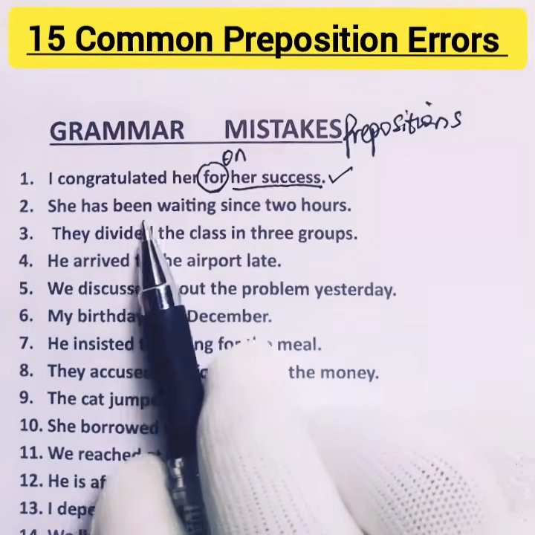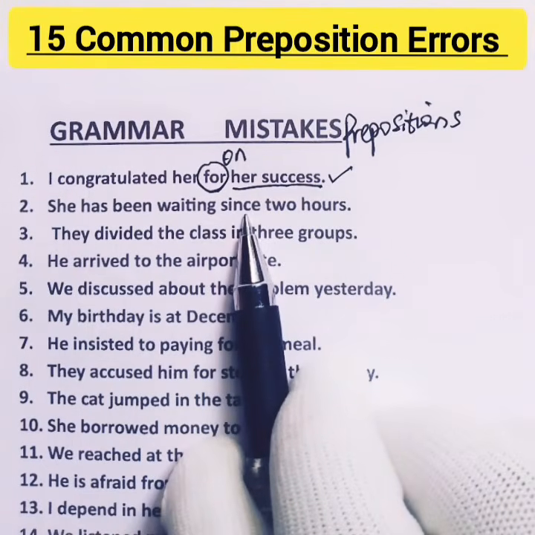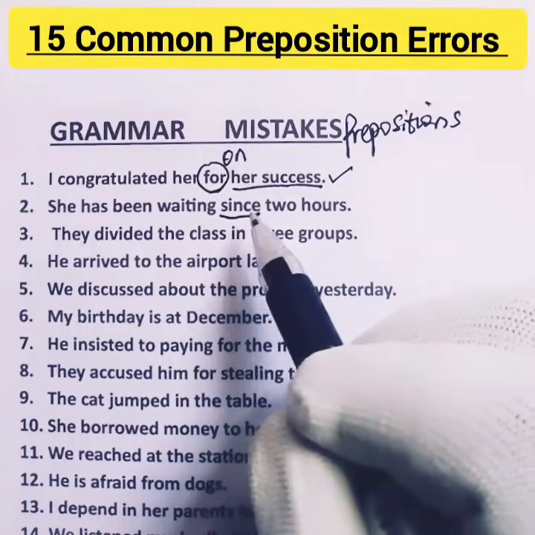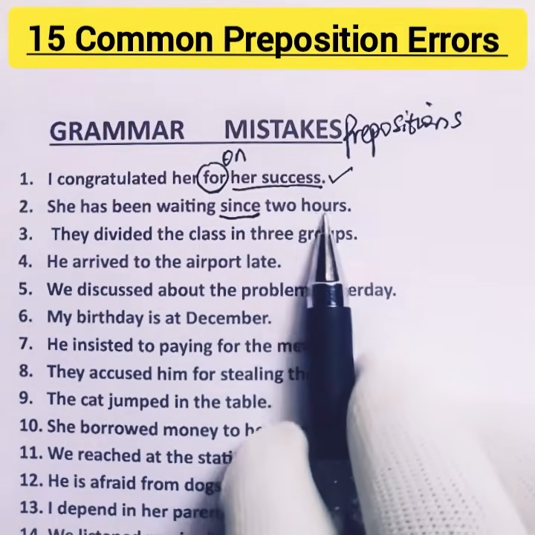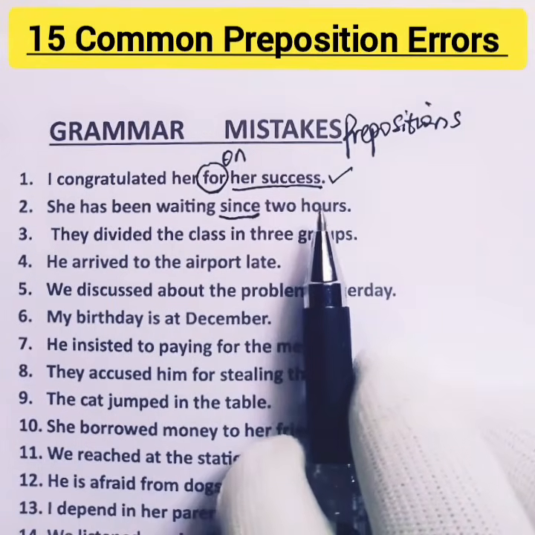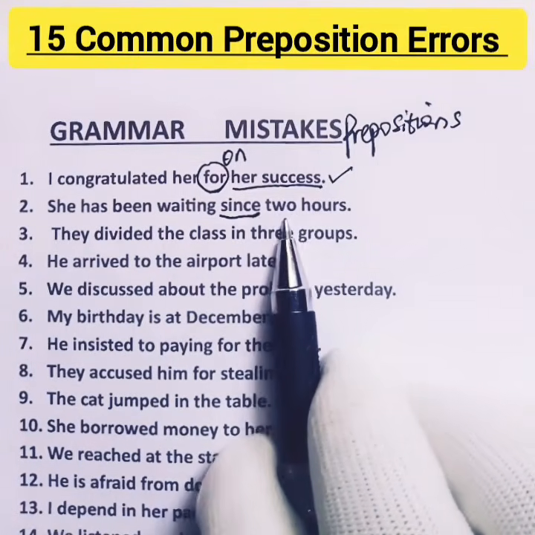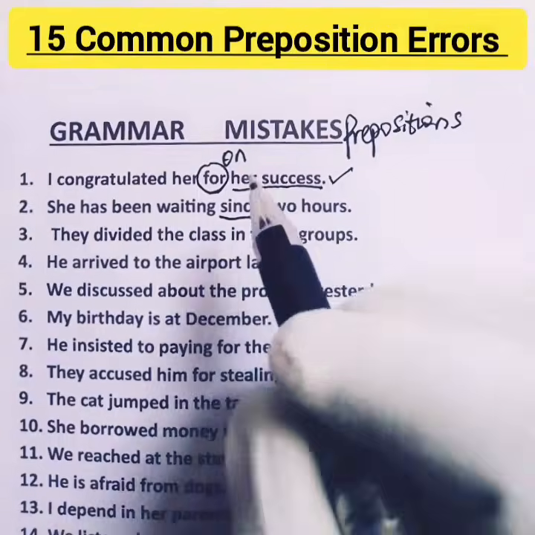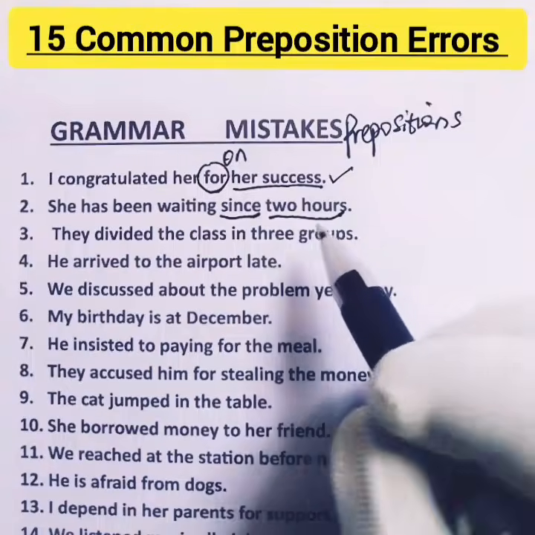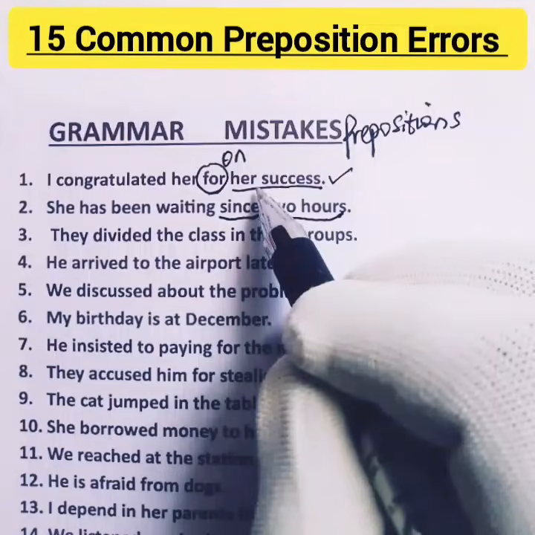2. She has been waiting since 2 hours. What is wrong here? Can you guess? Since is wrong to use here. We don't say since 2 hours. Since is used to indicate the starting point of something. But in this case, we are not talking about starting point. We are talking about the period of time that she has been waiting. So whenever you are talking about period of time, use for.